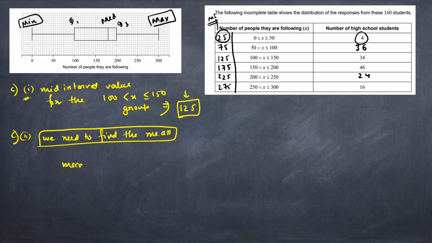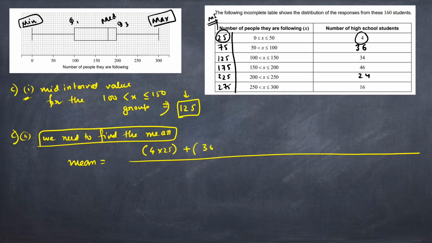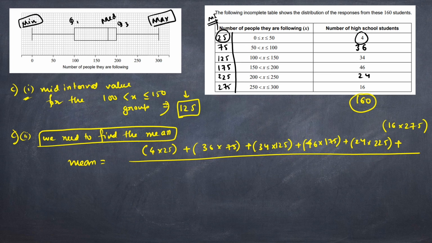The mean is equal to, it will be a huge answer, first bracket 4 into 25 plus 36 into 75 plus 34 into 125 plus 46 into 175 plus 24 into 225 plus 16 into 275, and the whole divided by the total number of students, which is 160.